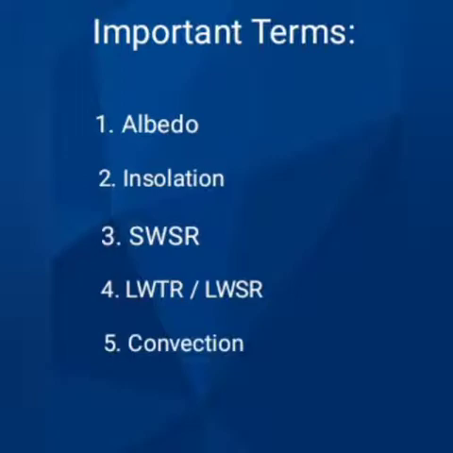Short wave solar radiation. This is the first radiation coming from the sun to the Earth. It is in the short wavelength form, so it is called short wave solar radiation. Long wave terrestrial radiation or long wave solar radiation. When the Earth is radiating heat from its surface to the space, it has a long wavelength, hence it is called long wave solar or terrestrial radiation.